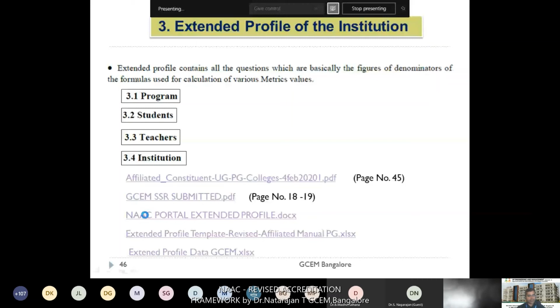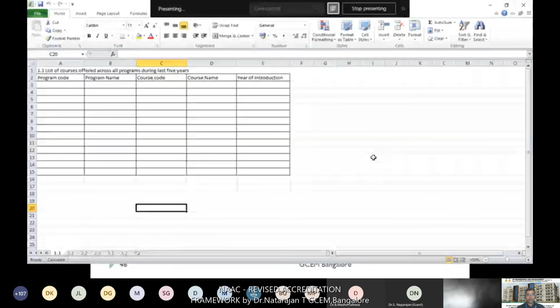It's a document file, so it is taking a little bit of time. This is the extended profile template. Here you can see the templates provided by NAAC for submitting the supporting data for the extended profile.